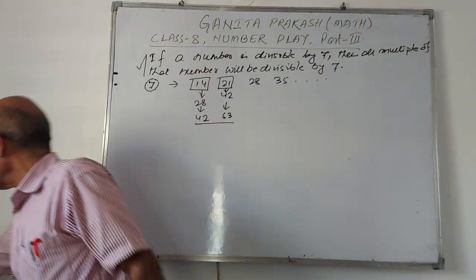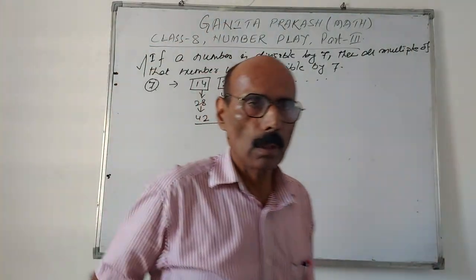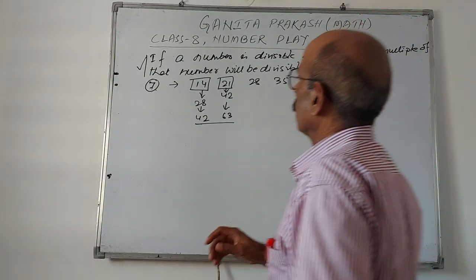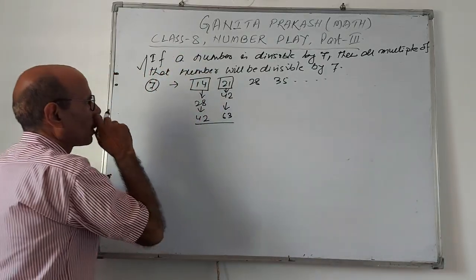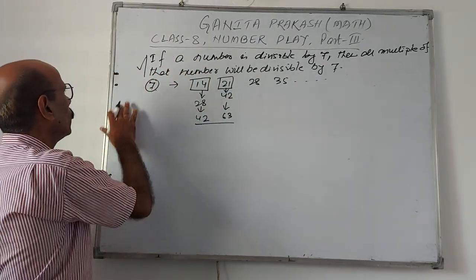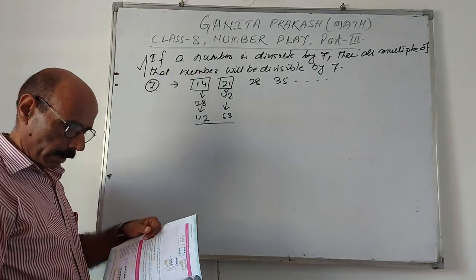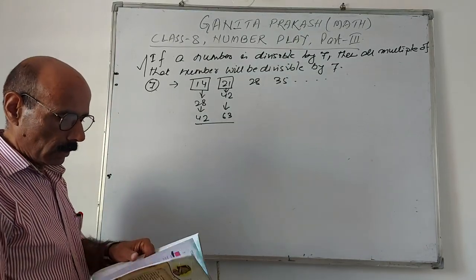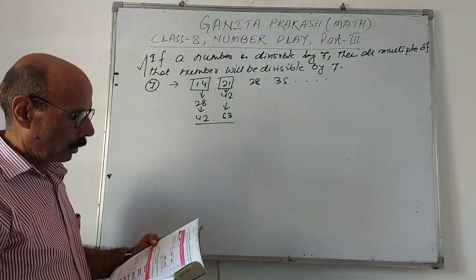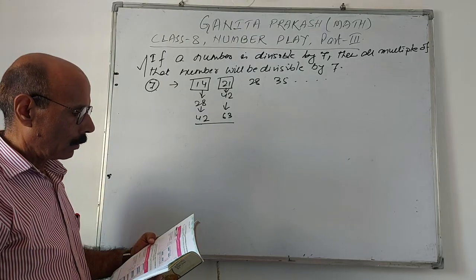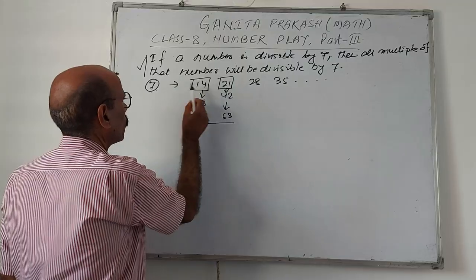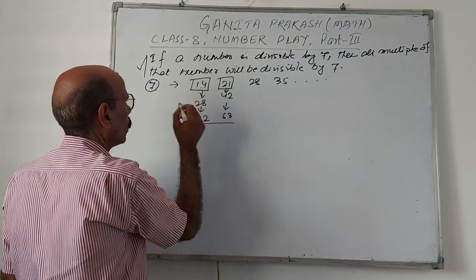But if it is asked to prove this by pictorial form or by algebraic form or by expression, then how to do it? See, in a very simple way we can do that. A number is divisible by 7 means this number is a multiple of 7.